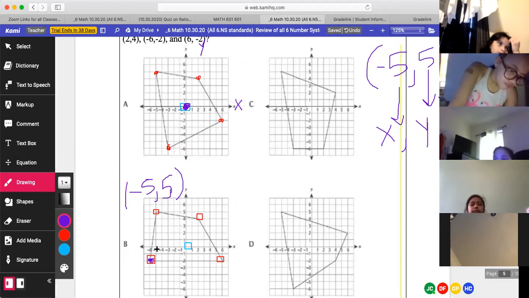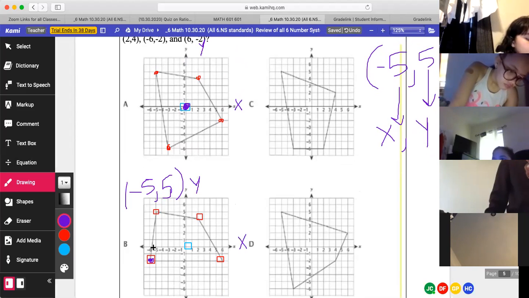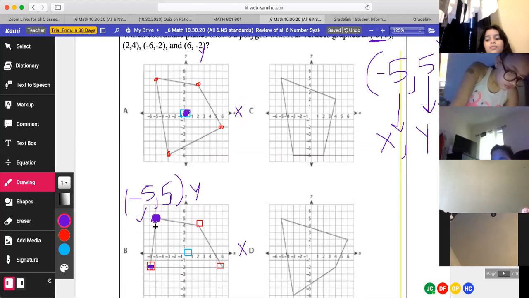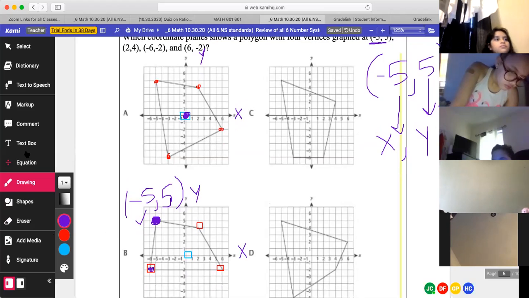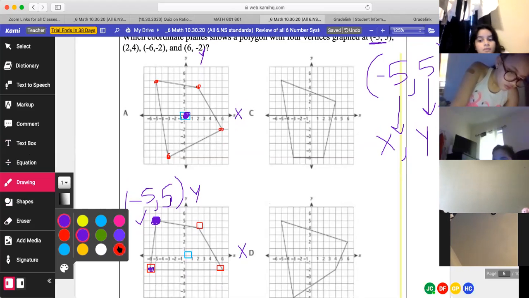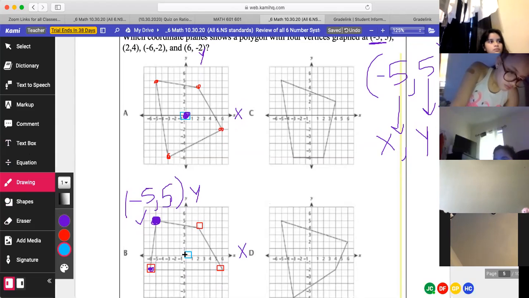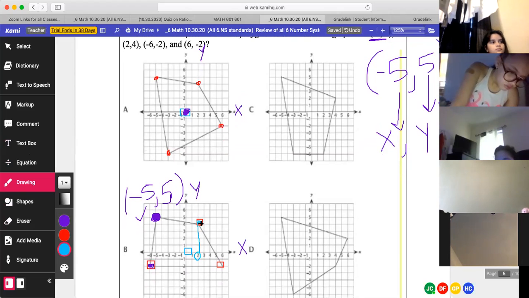What axis is that? Which is the x-axis, and the top is the y-axis. Good. And then we go up 5, which is +5. So that's the first point, -5, 5, right? Yeah. And then we have to find +2 and +4. So from the origin, we're going to go 2 times to the right, and we're going to go up 4 times. Good. You found the second point.